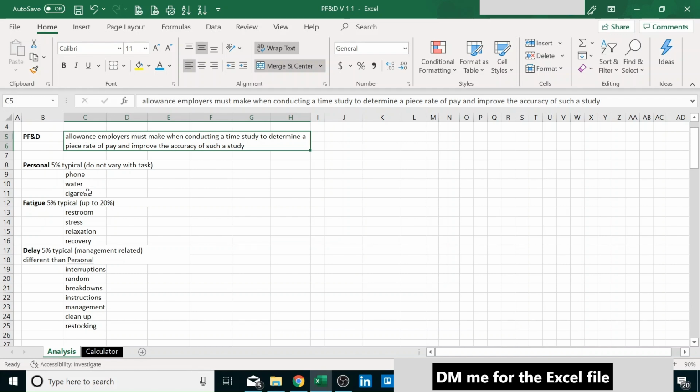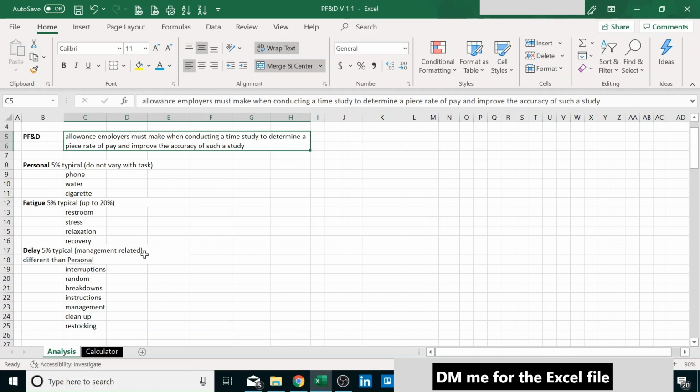For fatigue, going to the restroom, maybe stress, relaxation, recovery, the heat index is really high or cold, and we don't have air conditioning or heating in that facility where that worker is performing. So we need to allow for that, between 5% and up to maybe 20% depending on the conditions, but 20% is really, really high. I would say 5 to 7% max.